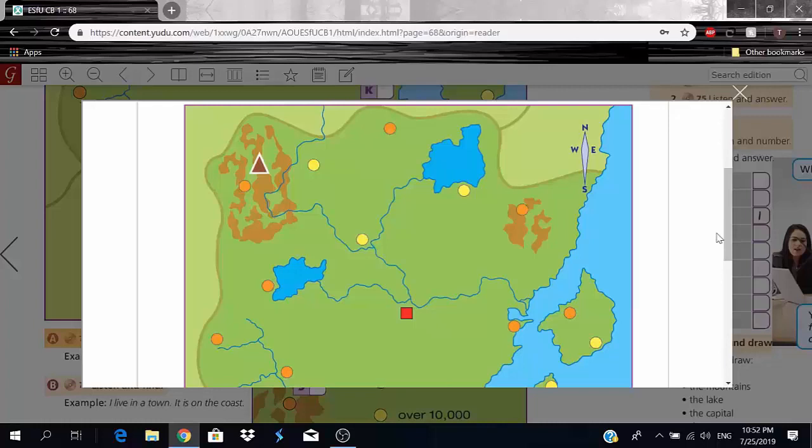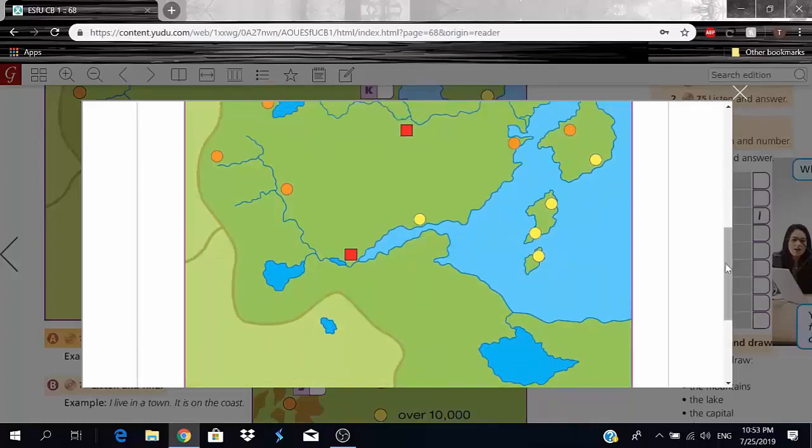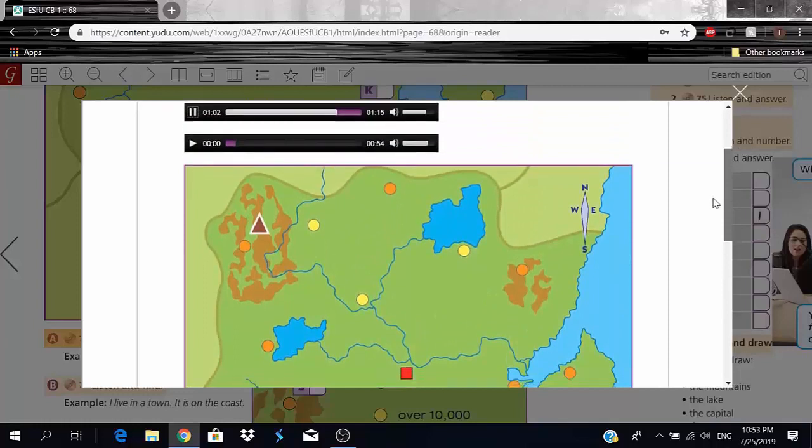City, town, village, island, lake, mountain, river, coast, north, south, east, west, centre, northeast, southwest, northwest, southeast.